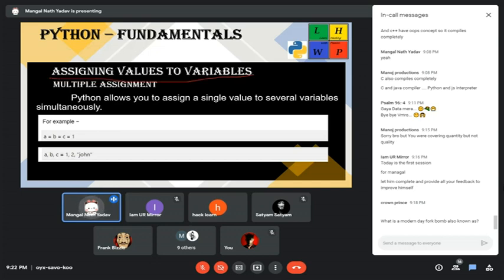We can assign values to variables with multiple assignment. Python allows us to assign multiple values to a variable in one line. There's no problem with a equals b equals c equals 1. Then the value of a, b and c, for all three, will be only 1. There's no change. We can also define multiple values like a, b, c equals 1, 2, john: a will store 1, b will store 2, c will store john.